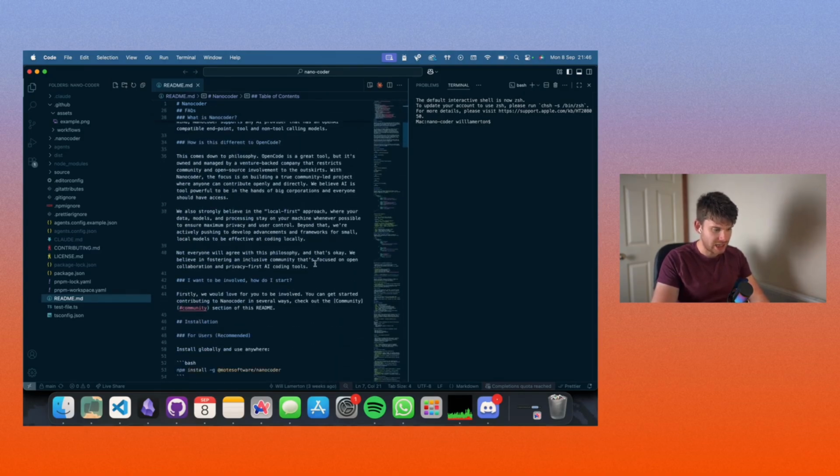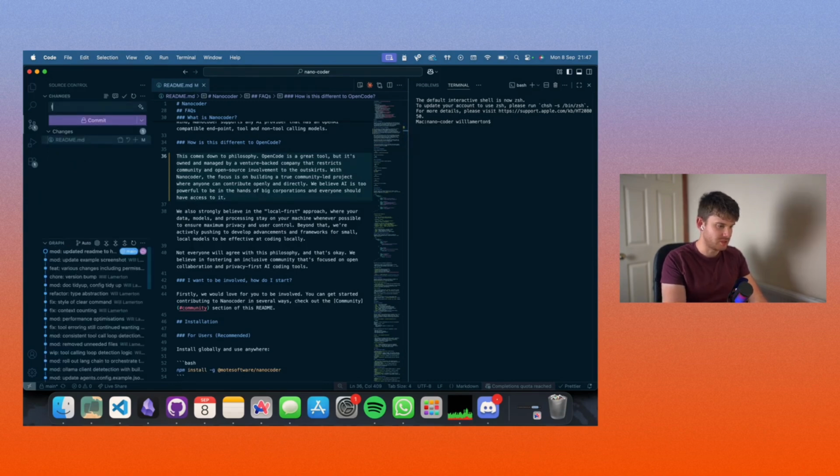Straight away, it's here. We believe AI is too powerful to be in the hands of big corporations, and everyone should have access to it. Great, that's just a really simple fix. I'm just going to commit that up.